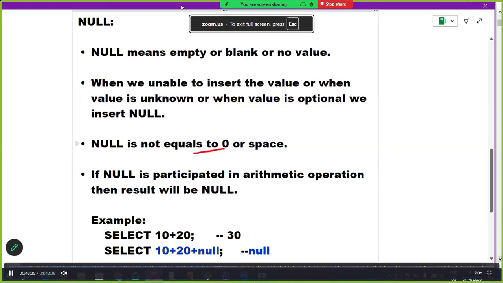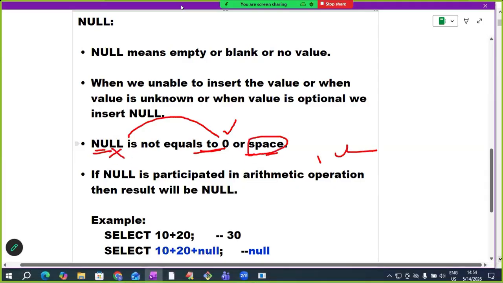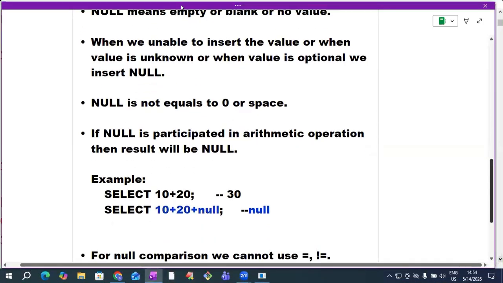And this null is not equal to 0 or space. Null is different, 0 is different. 0 is a value. Null means empty, no value. Space means one character. Null means empty, no characters. Null is different, space is different. Null is not equal to 0 or space.